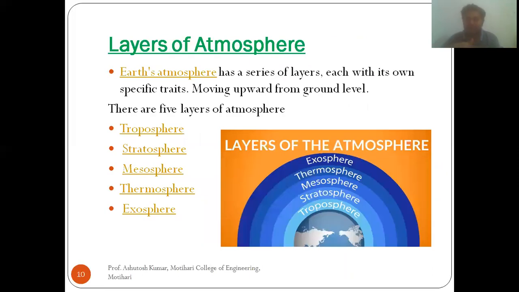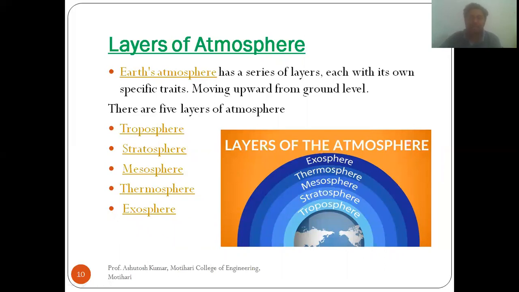Now, layers of the atmosphere. The earth's atmosphere has a series of layers, each with its own specific traits, moving upward from ground level. So from ground level, when we move upward, a series of layers of the atmosphere is found. There are 5 layers of the atmosphere. The first is the troposphere, the second is the stratosphere, the third is the mesosphere, the fourth is the thermosphere, and the fifth is the exosphere. These are all layers of the atmosphere.